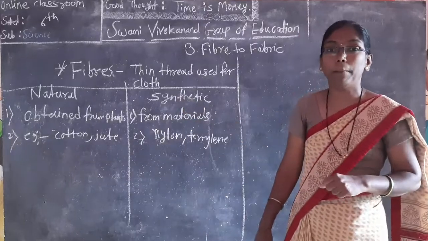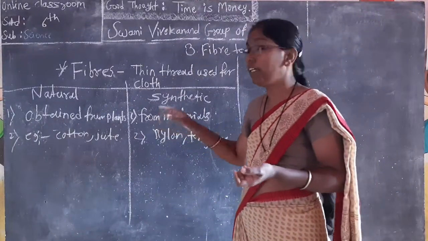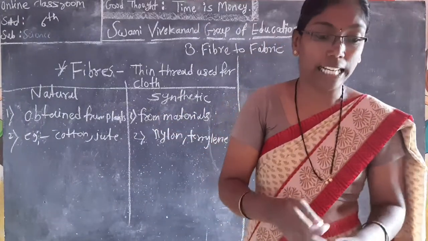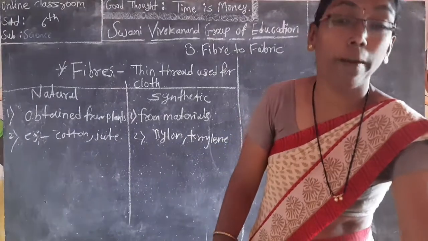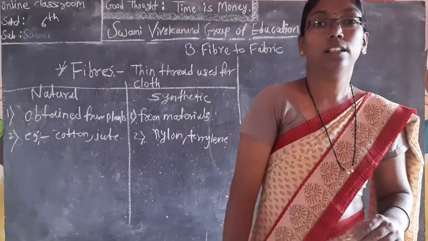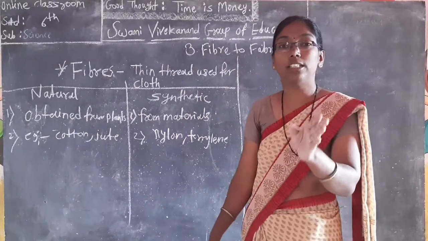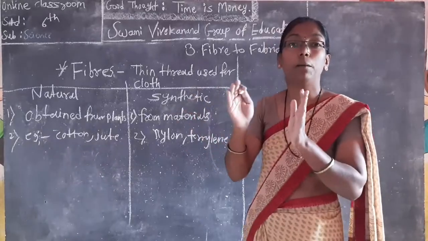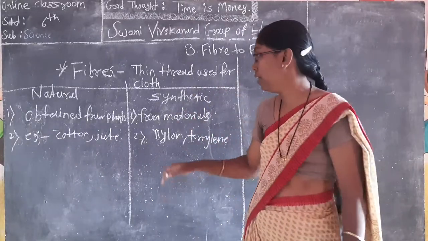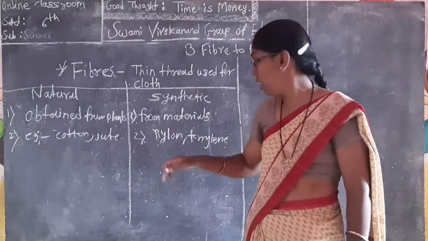But synthetic fiber, how is it? It is made from materials which are artificial, prepared in factories. The material which is artificial, made in a factory, will be synthetic material, synthetic fiber. And examples are nylon, terylene.